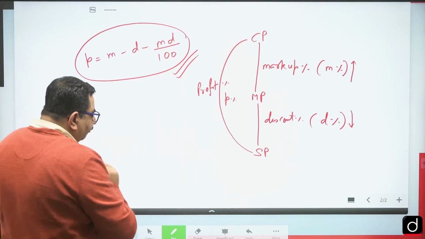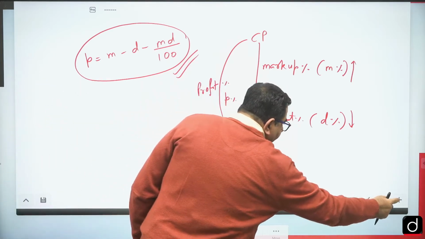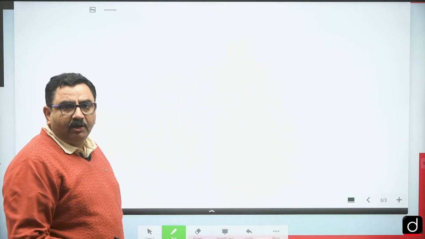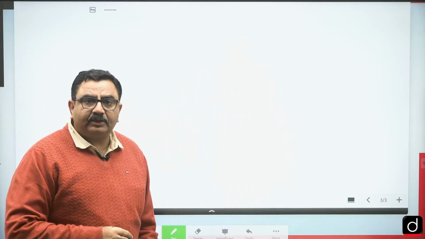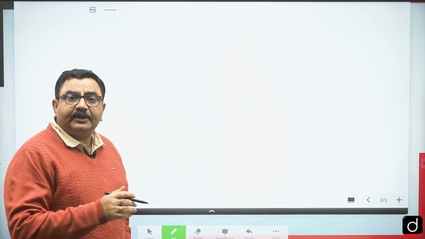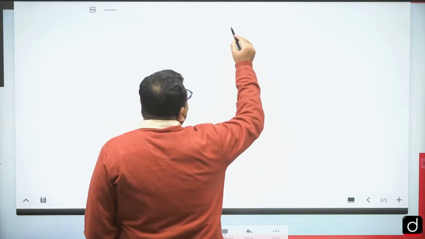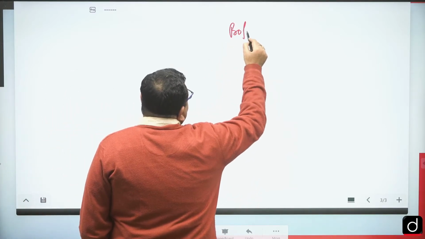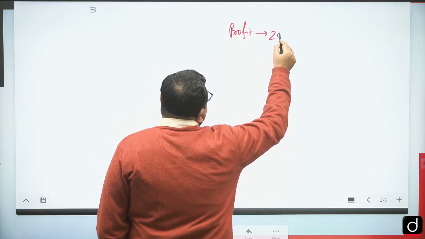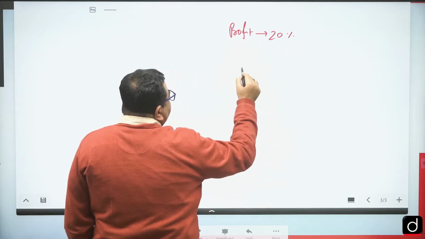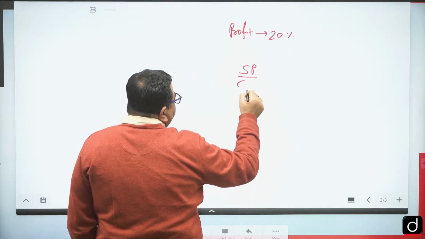Okay. Now after that, we should be working on the ratio of selling price and cost price according to the data given in the question. Likewise, suppose in the question profit is given as 20%. So how can I write the SP by CP ratio?